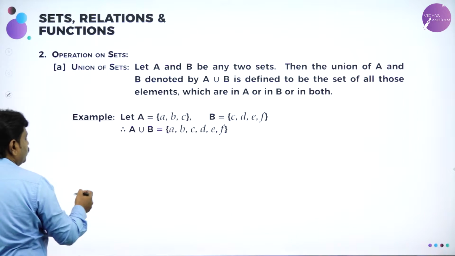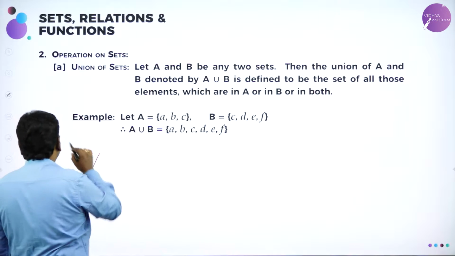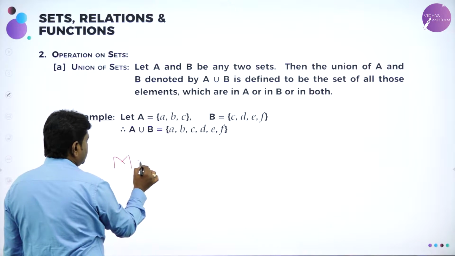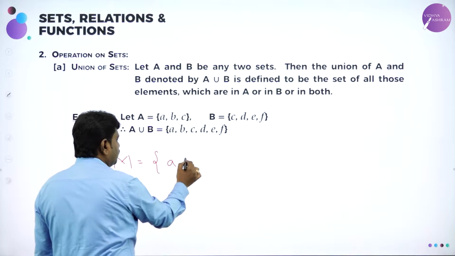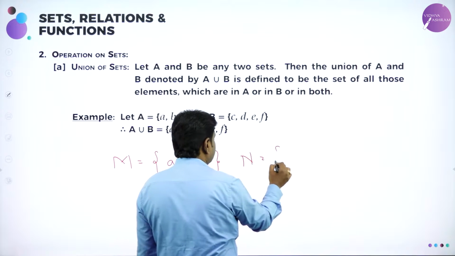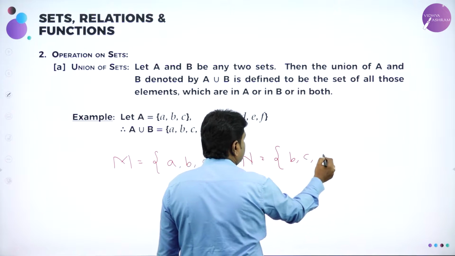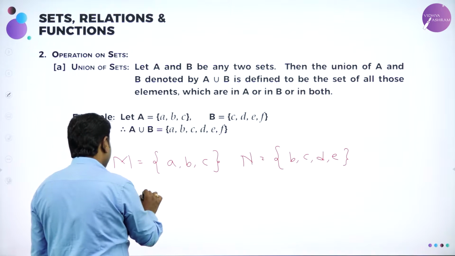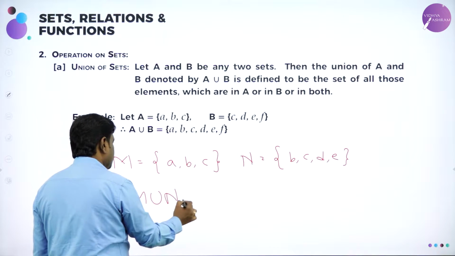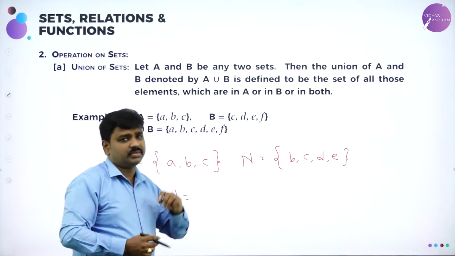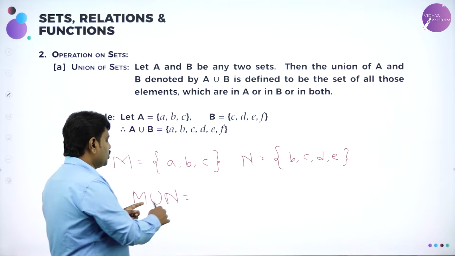Now coming to the practice. My question to you: I'll give set M. Set M = {a, b, c}, and set N = {b, c, d, e}. Now if I ask you to find M union N, M union N means what? I should combine the elements of M and elements of N without repeating.